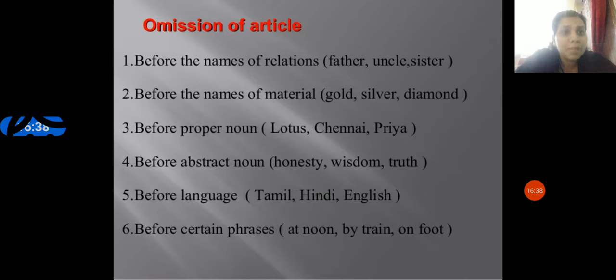Before the names of materials, before proper nouns like Lotus, Chennai, before abstract nouns, before languages, before certain phrases: at noon, by train, on foot. So in these six points: name of the relation, name of the material, proper noun, abstract noun, languages and certain phrases, there is no need of inserting an article. It is omitted.